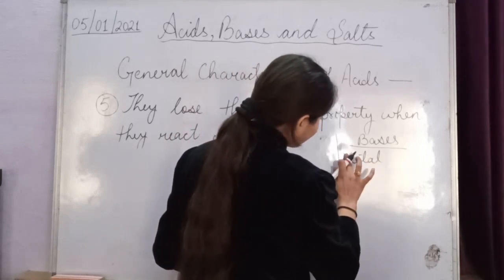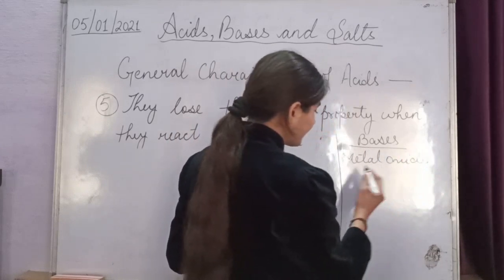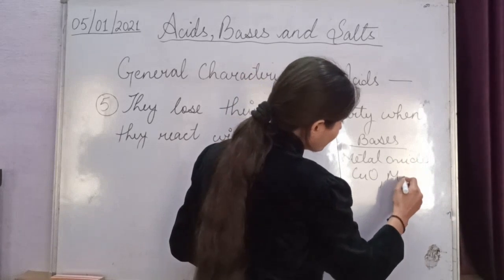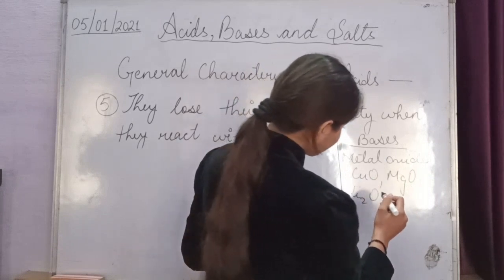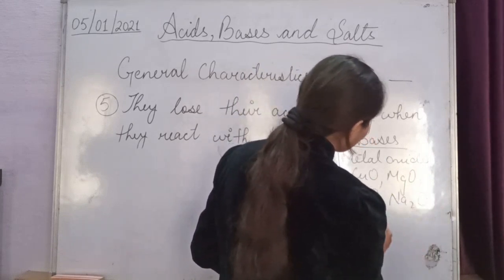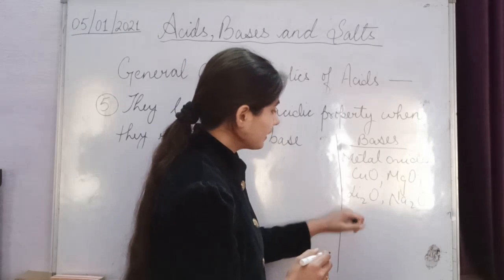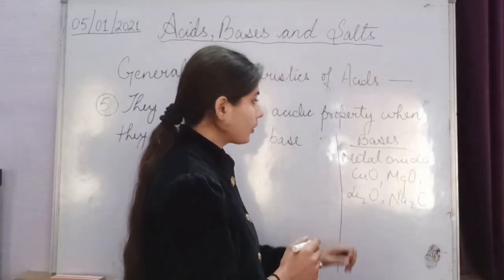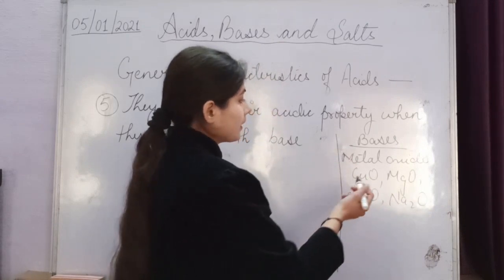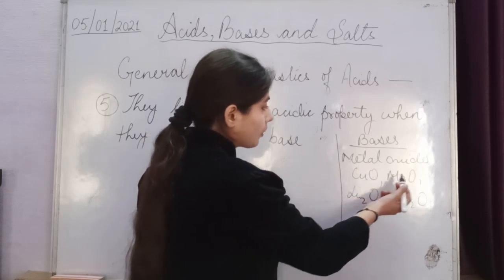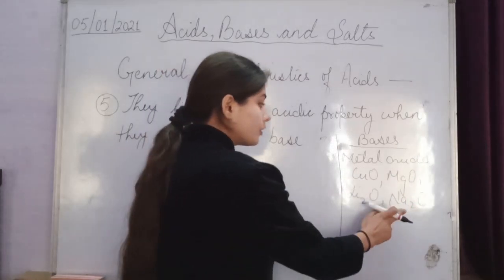Metal, it is M. Metal oxide examples are CuO, MgO, Li2O, and sodium oxide, Na2O. These are the metal oxides: copper oxide, magnesium oxide, lithium oxide, sodium oxide. Copper, magnesium, lithium, sodium are metals, combined with oxygen, so they are called metal oxides.